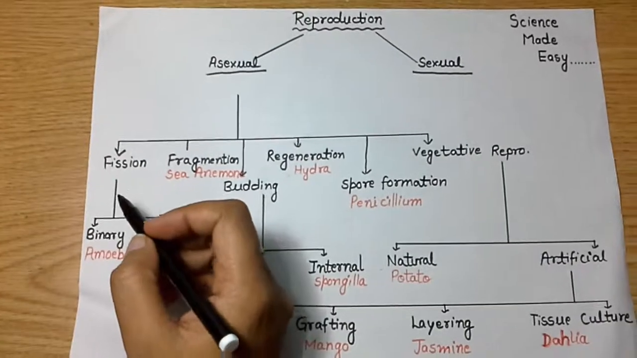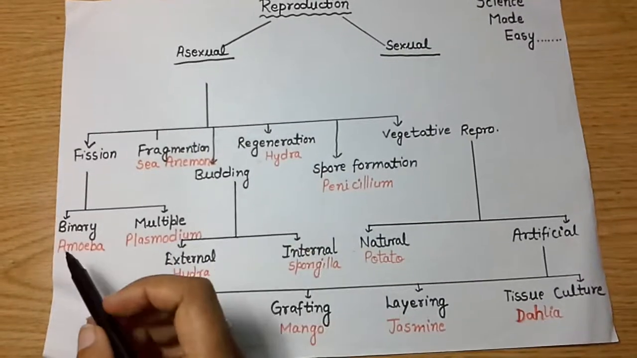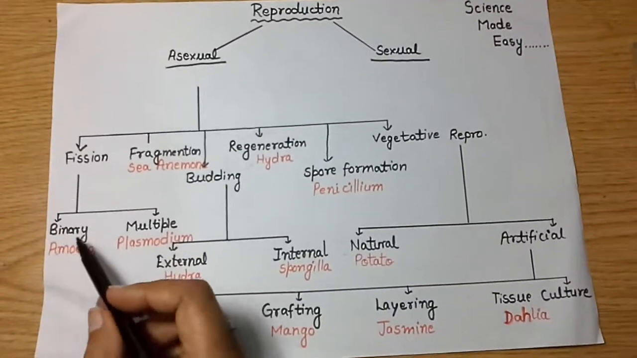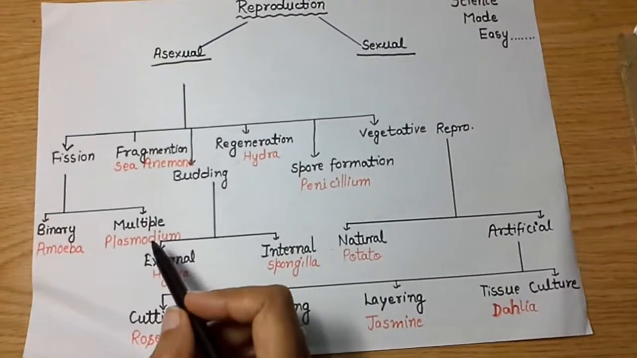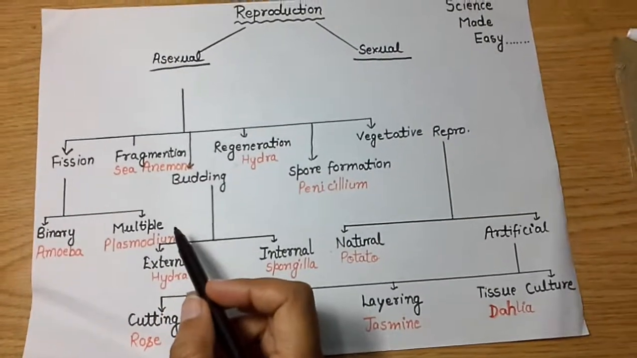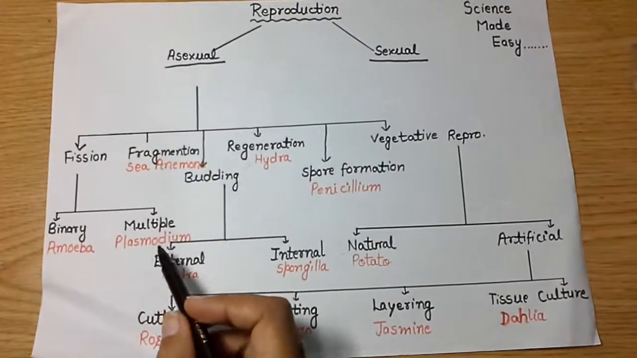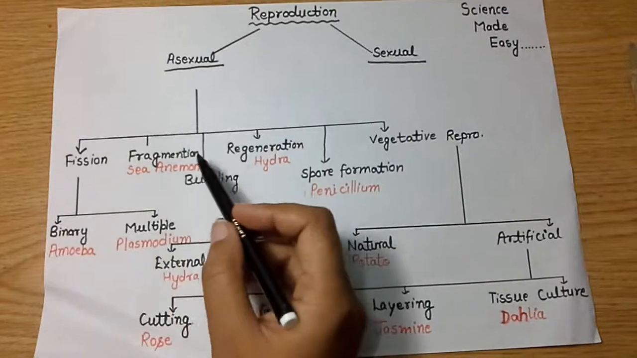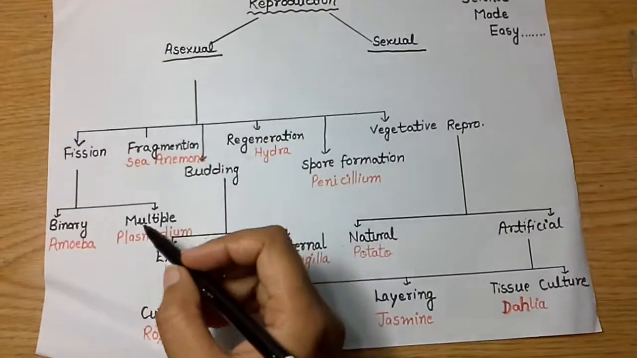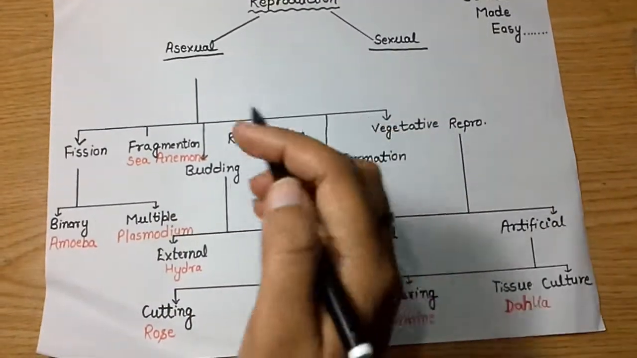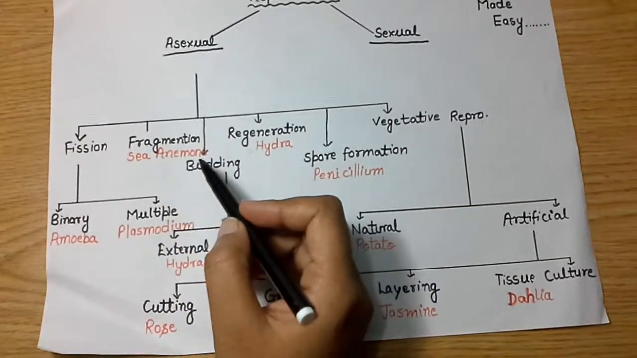Further, in case of fission, the organism divides itself to produce its offspring. If the organism divides itself into two equal parts, that is known as binary fission, which is found in the amoeba, while there is a possibility that the organism divides itself into multiple parts, as found in the plasmodium. Then there is the other means, fragmentation. In this type of division, the organism converts itself into certain fragments and the fragments convert into new offspring. This is found in the sea anemone.